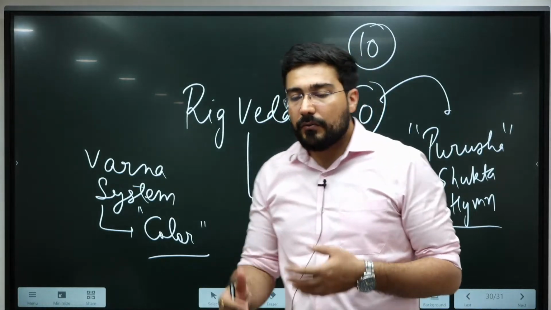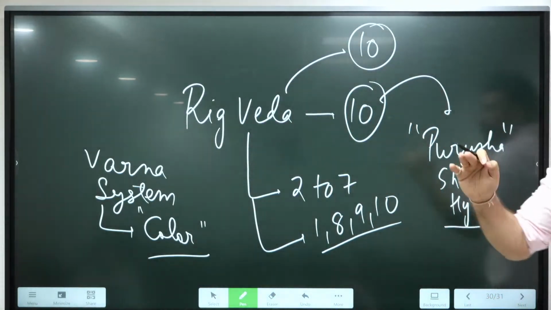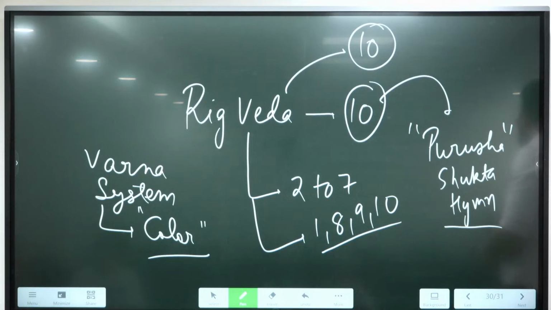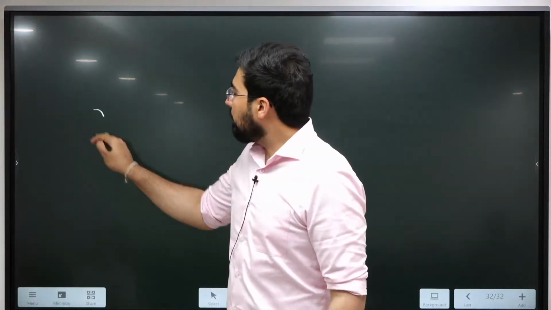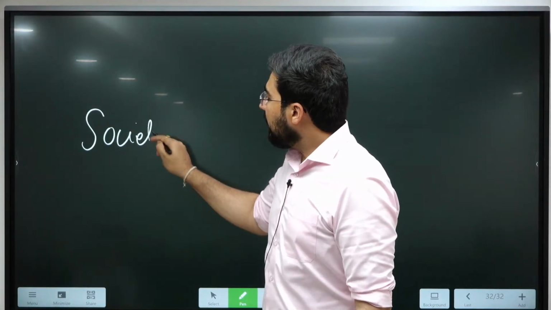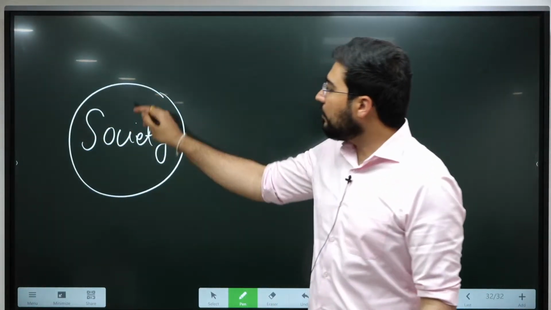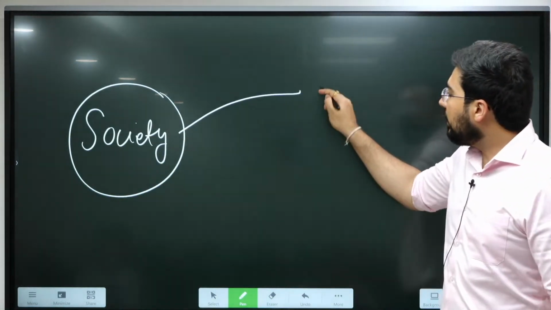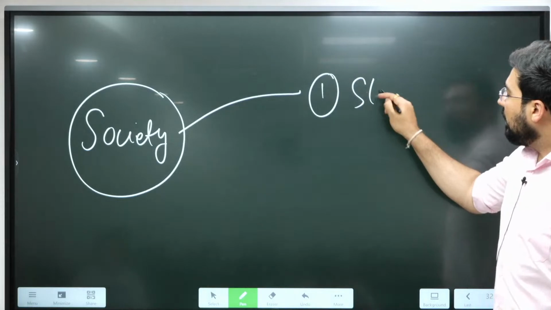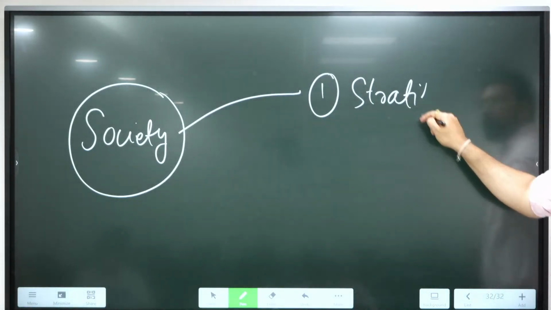So this is how, whenever we discuss the main period wise, we discuss all the aspects of society. Whenever we say society, society has many elements which we try to recognize. In any society, we try to understand first the stratification, which we have just seen.